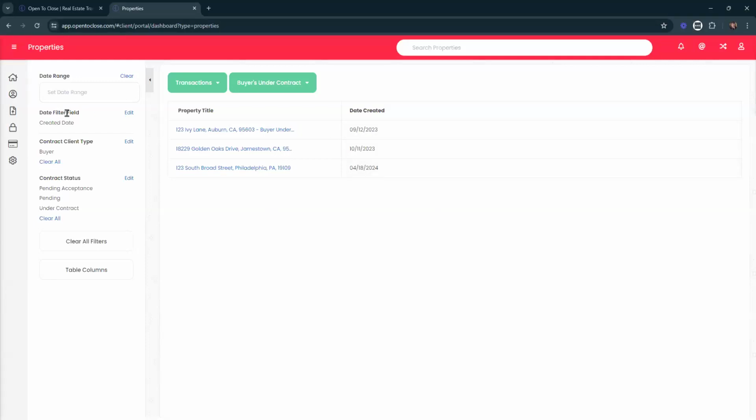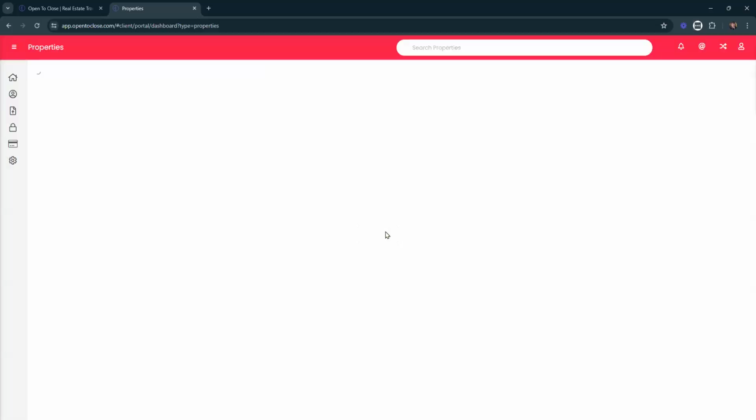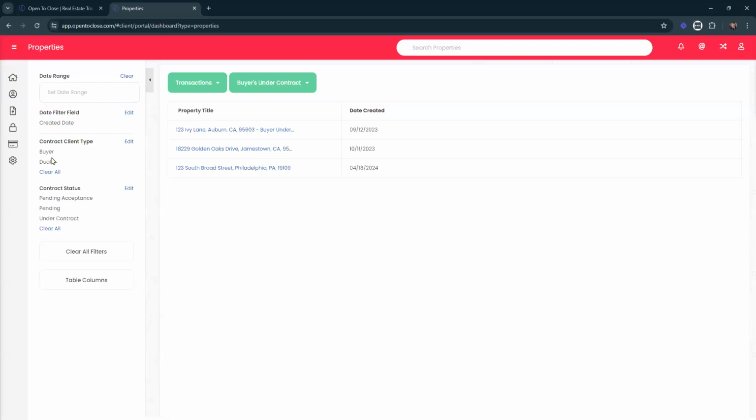The next part is going through and making sure that we're filtering the information correctly. So we're going to go over to contract client type. We're going to select edit and just make sure that our buyer is selected. If we also want to see dual, we'll also want to make sure dual is selected. And then we can say close. Now we see those filters have been updated. It is going to show us any properties that are marked as buyer or seller for the contract client type.